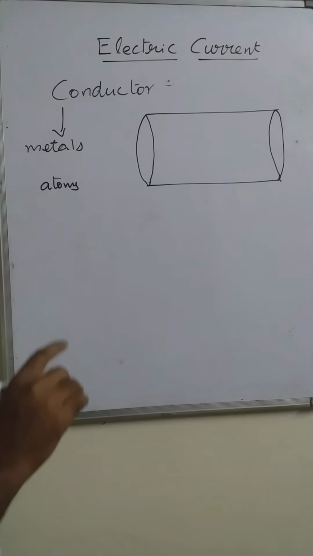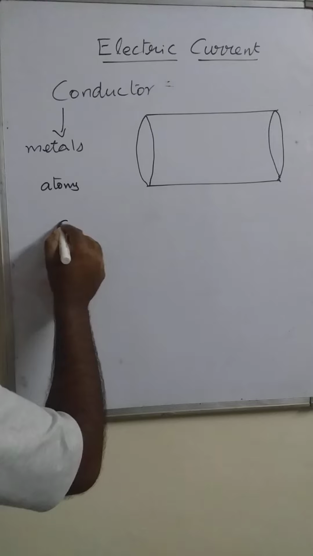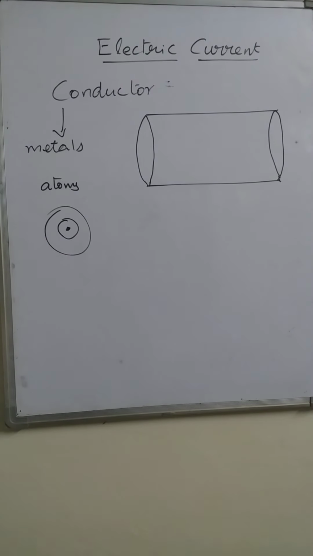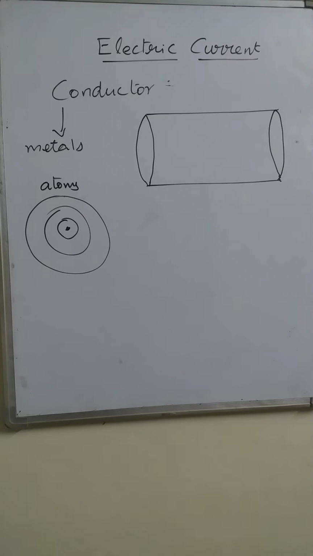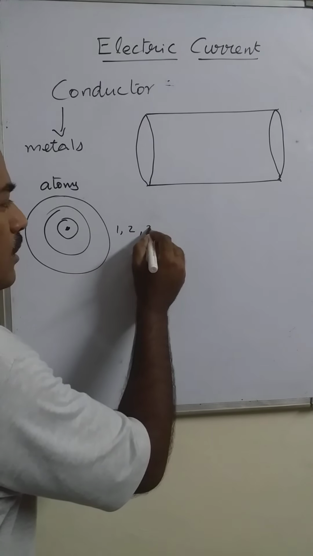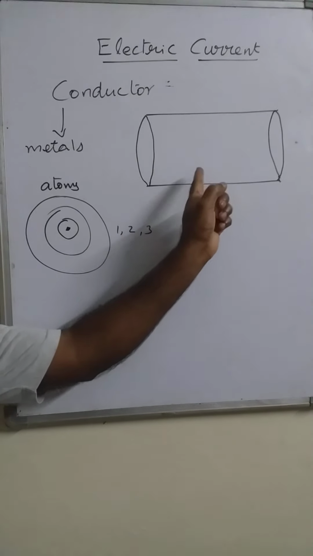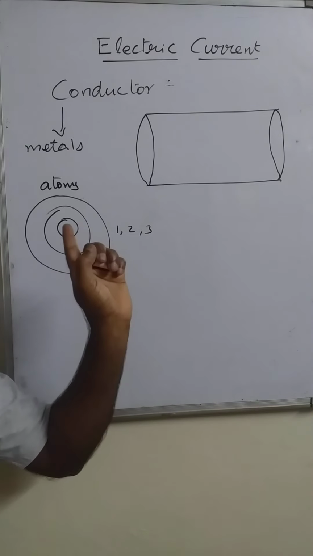And in all the atoms, the atoms have a number of electrons in the valence shell. If it is a conductor, it will have valence electrons, either 1 or 2 or 3.